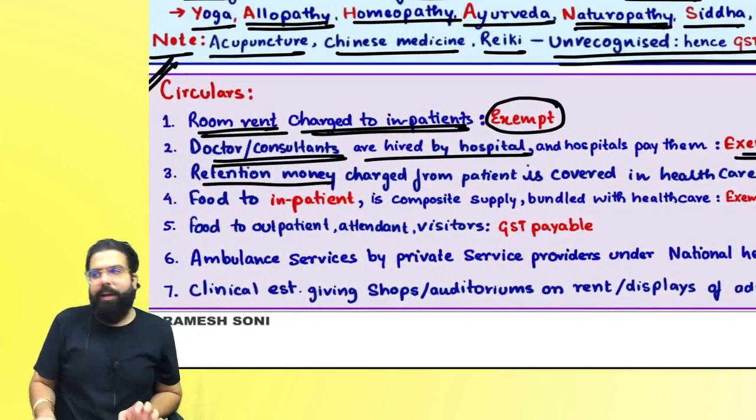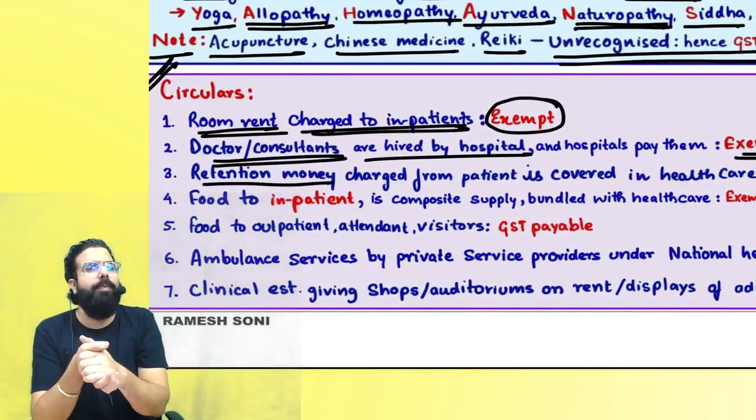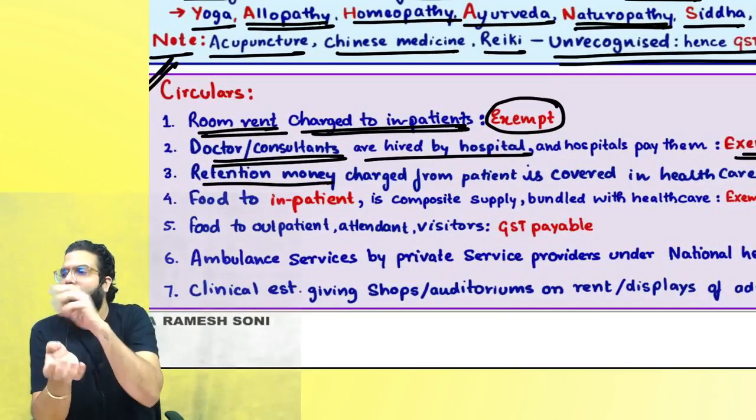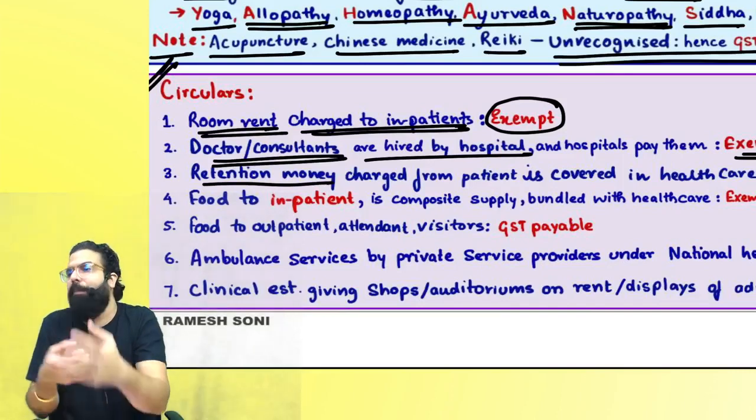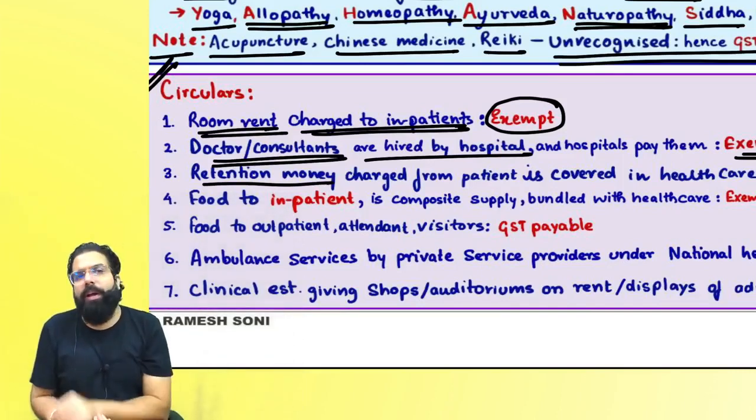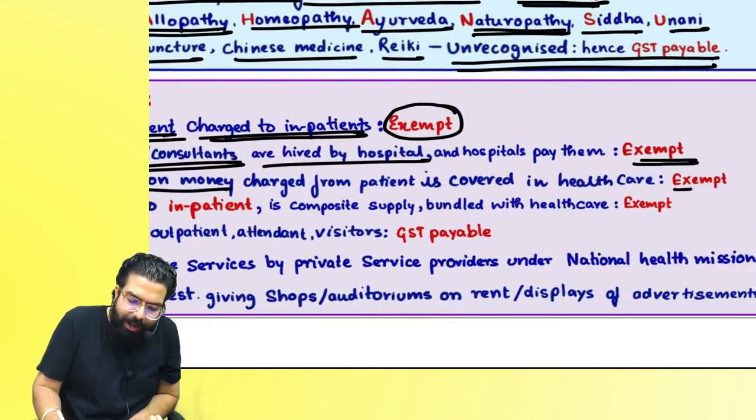Sir, retention money. One person was admitted in the hospital. Hospital went ahead and charged 10,000 rupees. 8,000 was towards his treatment. 2,000 they went ahead and charged because the nurse came, did the checkup, BP checkup. All those checkups were done by the nurse. 2,000 rupees was charged by the hospital. That 2,000 retention money is also for healthcare and it shall be exempted.